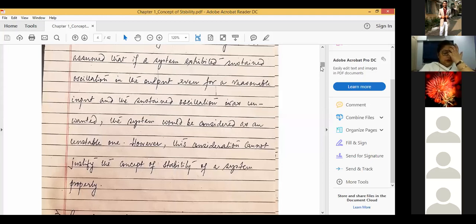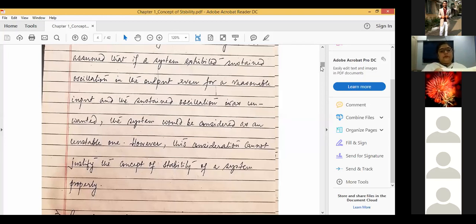So where were we? If the input to the system is not sinusoidal, and in that case the system shows undamped oscillation at the output, then in earlier days it was considered that the system is unstable. But the notion of stability is not that simple. The basic statement is that a stable system should always be able to follow the input to the system.